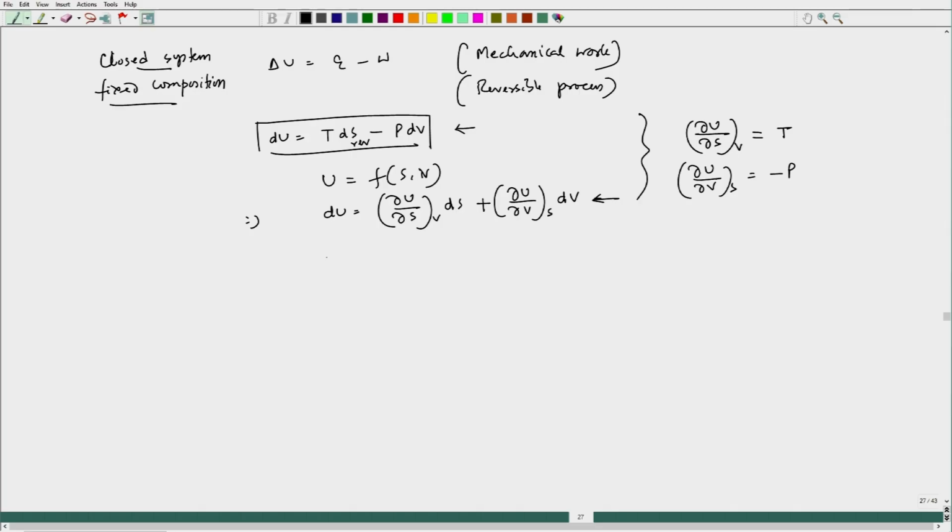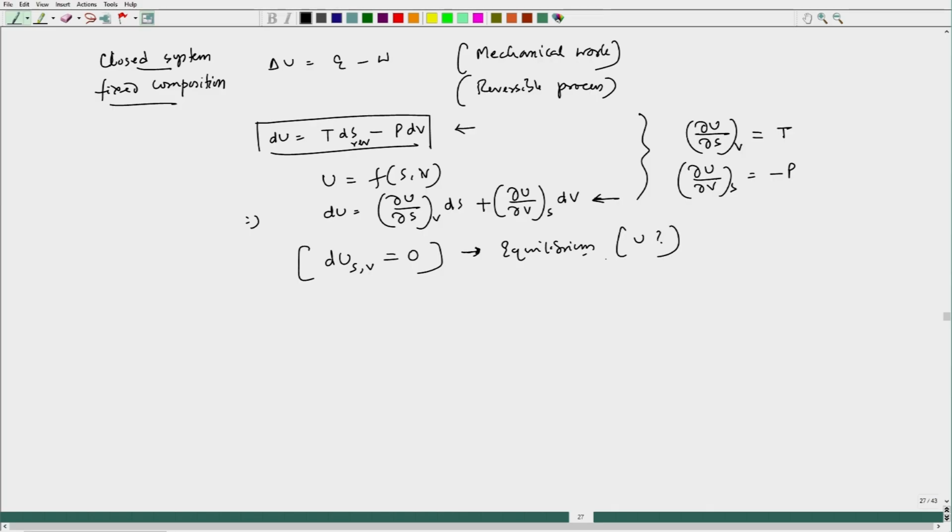Now, if S and V are both constant, del U goes to 0. That suggests that the change in internal energy under constant entropy and constant volume is 0, and at that time it reaches equilibrium.